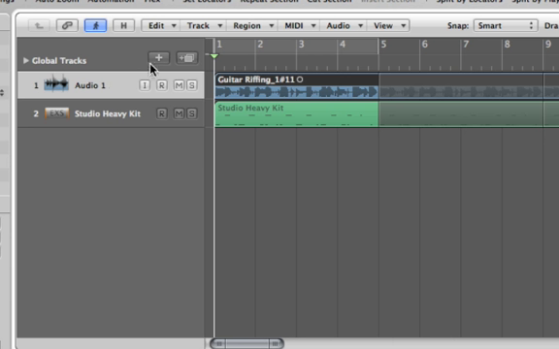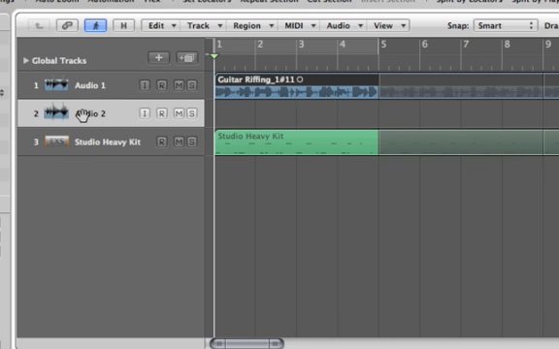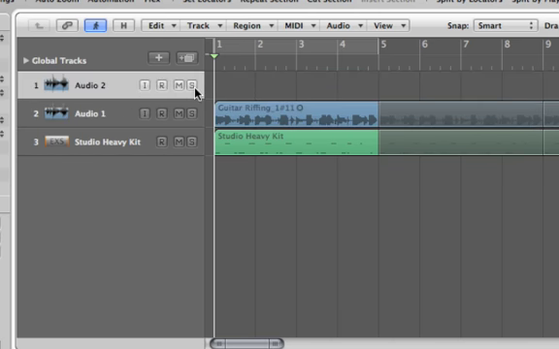Let's add, we want to make another guitar part just like this one, so click the duplicate track button. Let's drag that track to the top. This is going to be our main part. Now, this is the cool part because we're going to use something called Varispeed. Varispeed makes it so it temporarily slows down the song so you can record things at a slower tempo, but it's really easy to speed it back up. You don't have to deal with the time and pitch machine and all this and edit the actual sound.